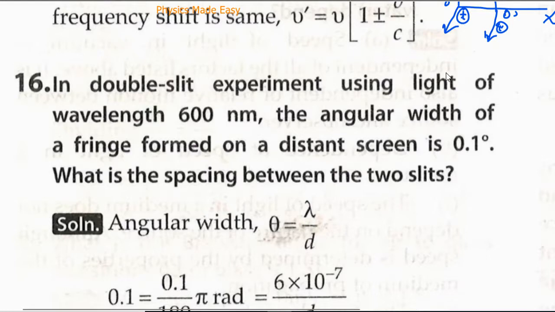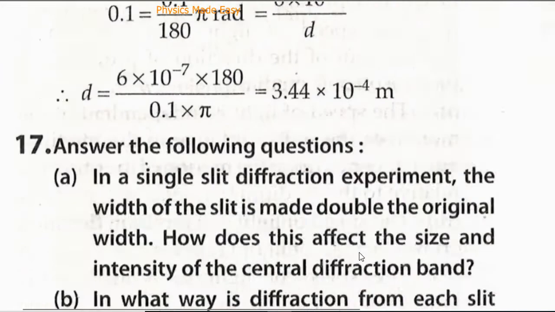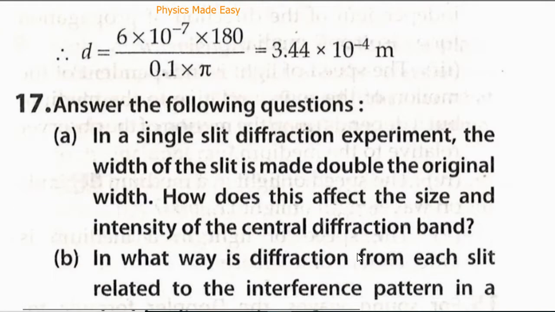It's a very easy problem. We have already done it. In a double slit experiment using light of wavelength 600 nanometer, the angular width of the fringe formed on a distant screen is 0.1 angstrom. What is the spacing between the two slits? This is the formula that we shall be using: theta is equal to lambda by d. We have already done questions of similar nature.